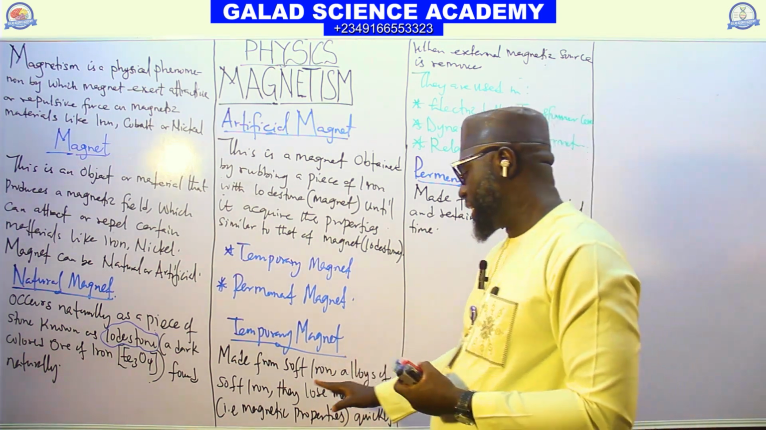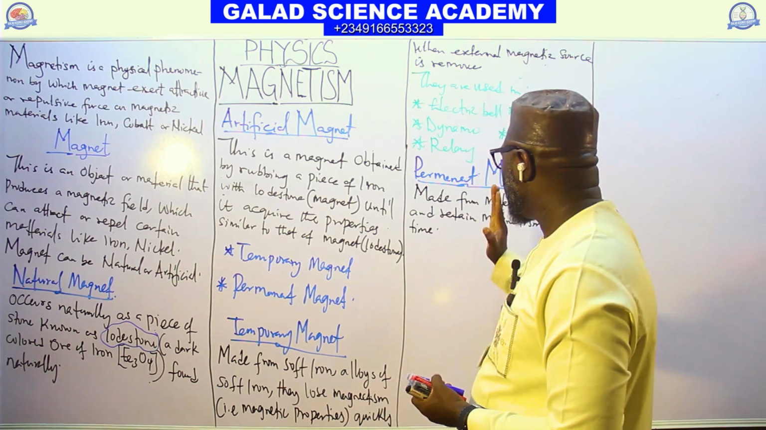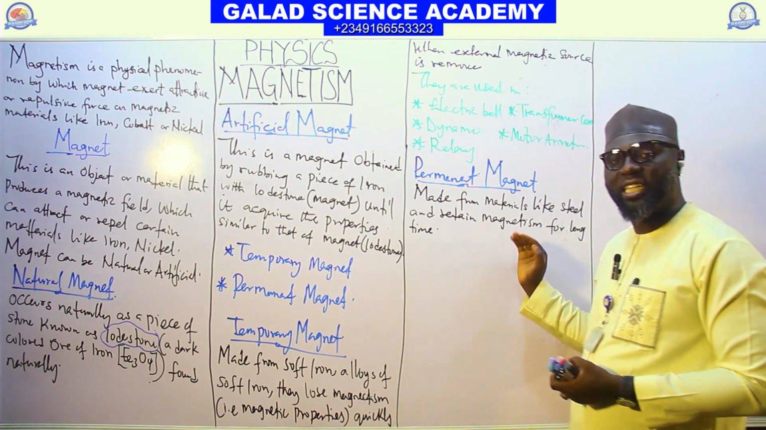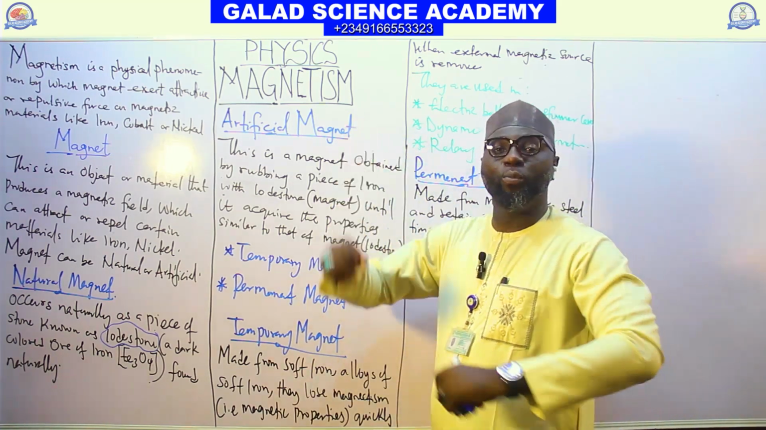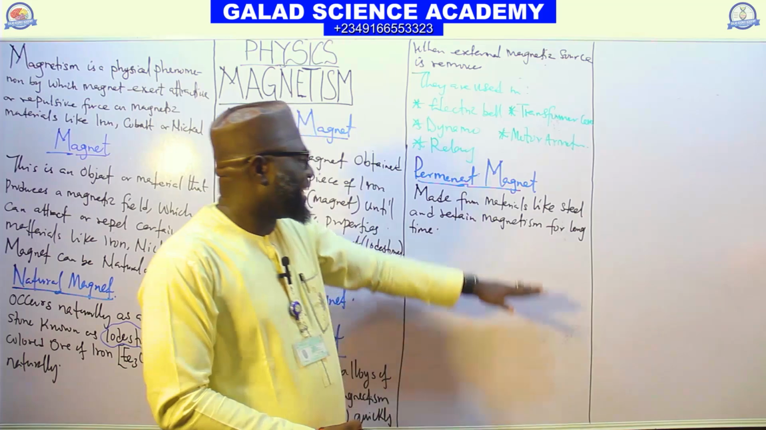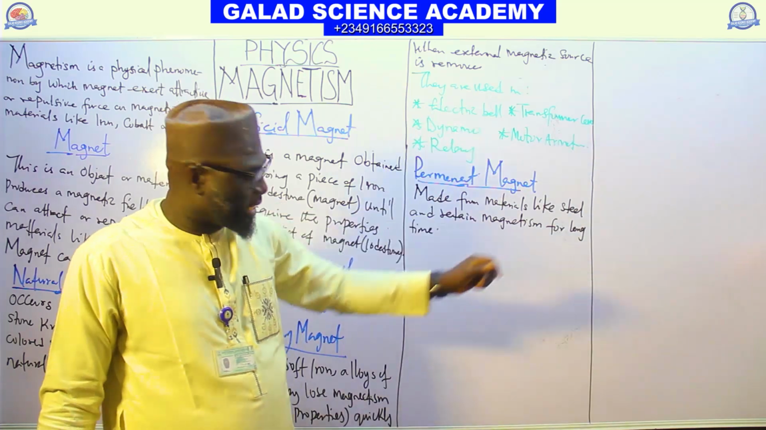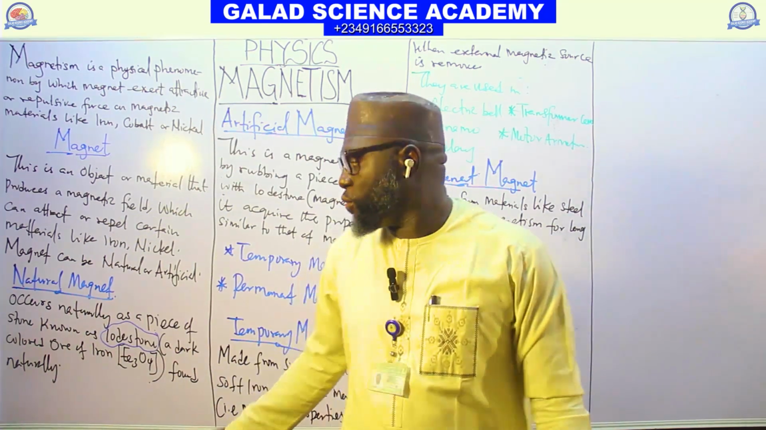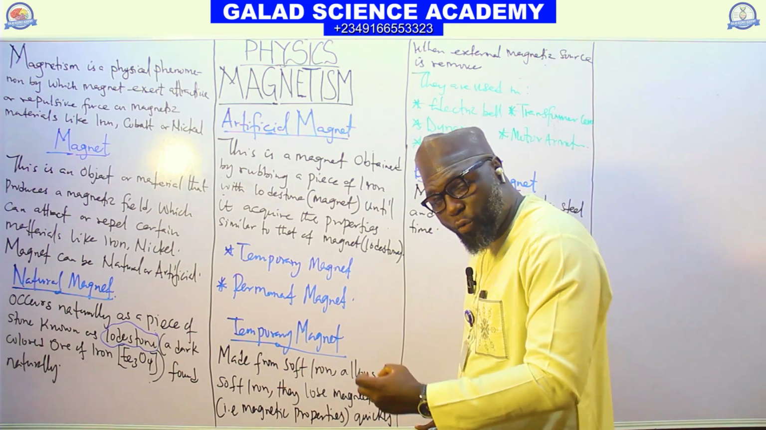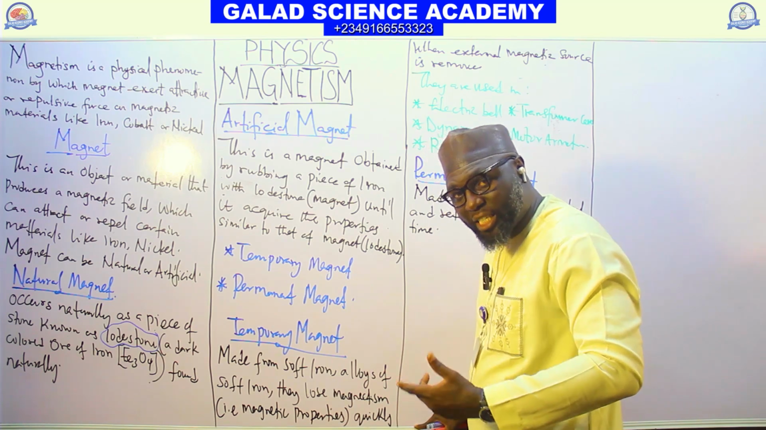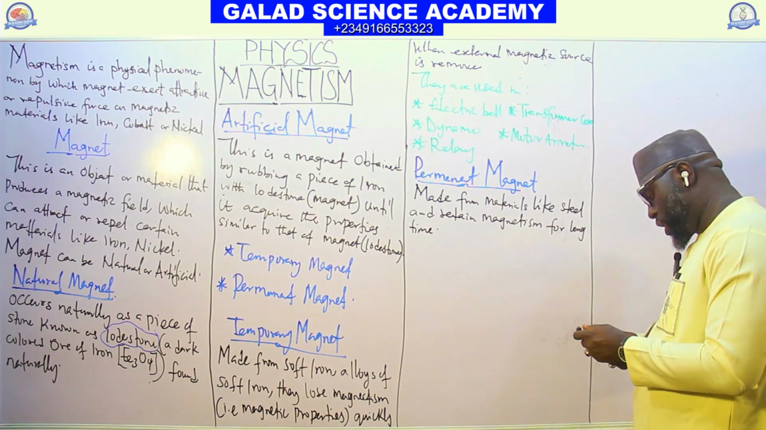Temporary magnets, they cannot retain their magnetic property for long time, but permanent magnets, they retain the magnetic property for long time. Both of them are artificial. Immediately you make them by man-made, this one can retain its magnetic property for a long time. This can retain its magnetic property for a short time, and so the magnetic property will be removed from it quickly. But this one is not removed quickly.